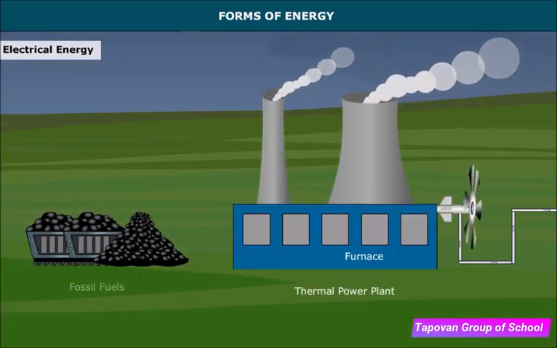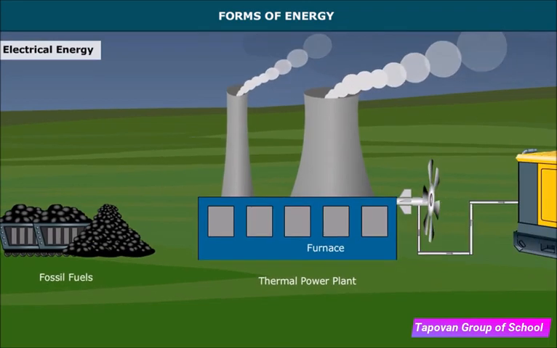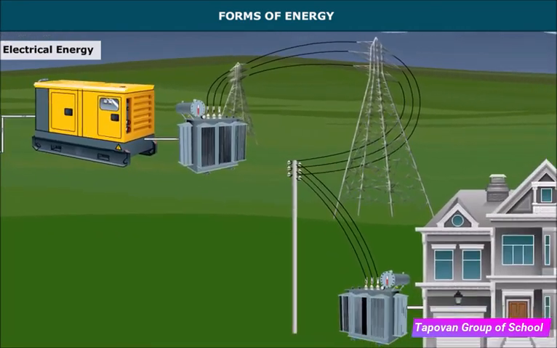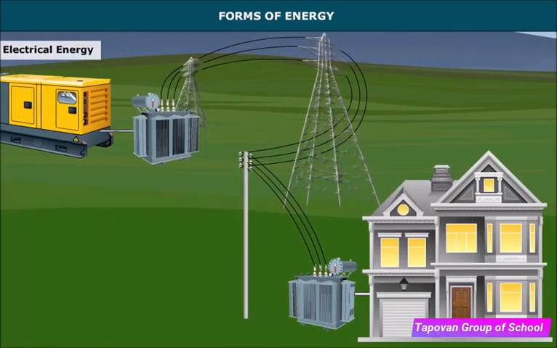Electrical energy. It is the energy possessed by charged particles. It is commonly known as electricity. For example, lightning and electricity in our homes.